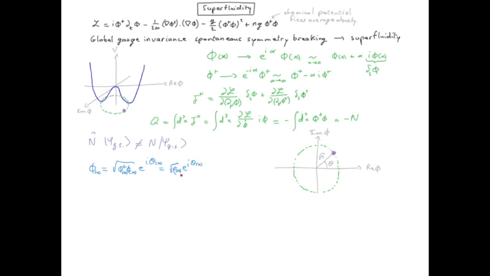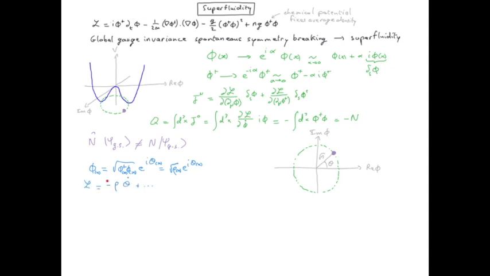where ρ is the density of particles in x. So we have two fields, ρ and θ, and what I would like to do now is to determine the canonical momentum associated with θ. So for that, we need to isolate the part of the Lagrangian which depends explicitly on θ dot, the time derivative of θ. And we see that it is coming only from the first term.